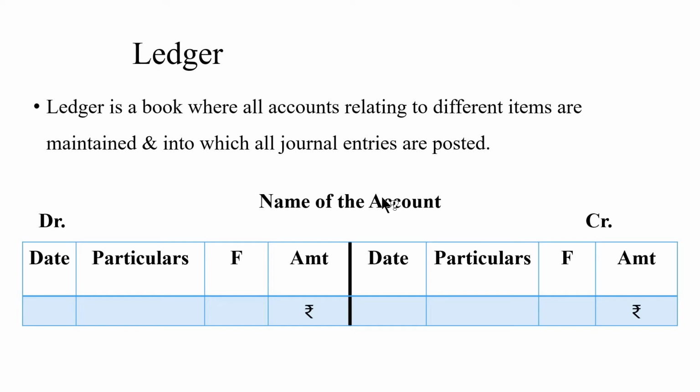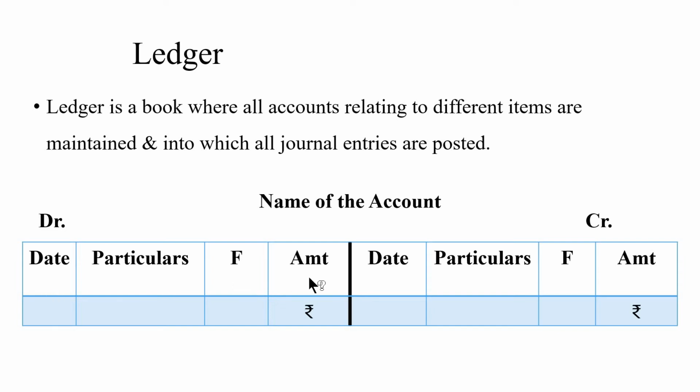Down we have the format of the ledger. The format of the ledger is in the T format and it has two parts here, left side and the right side. Left side we call here debit side and the right side we call here the credit side. Each side contains four columns: date, particulars, LF and then the amount.